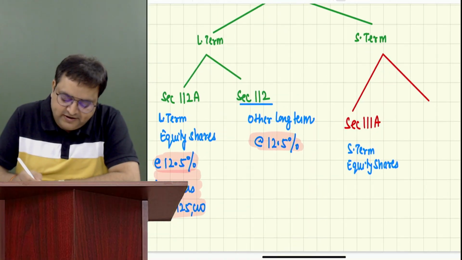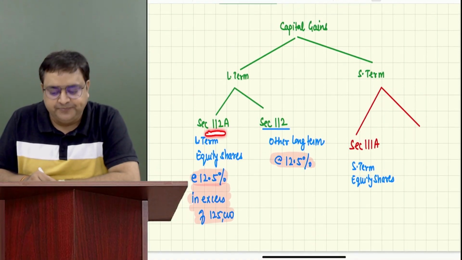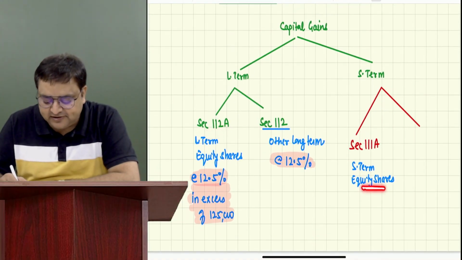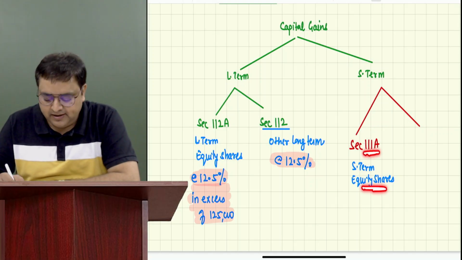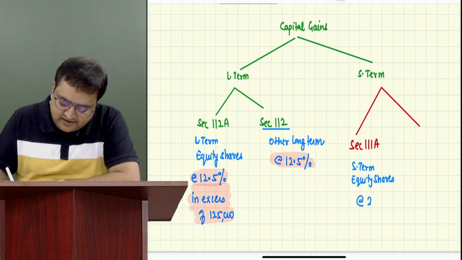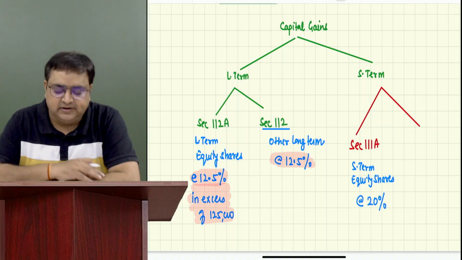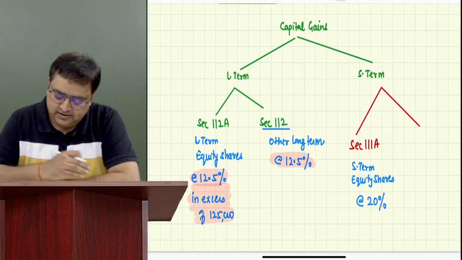If the equity shares are long-term, then it will become 112A. If the equity shares are short-term, it will become 111A. And 111A is chargeable at a rate of 20%.